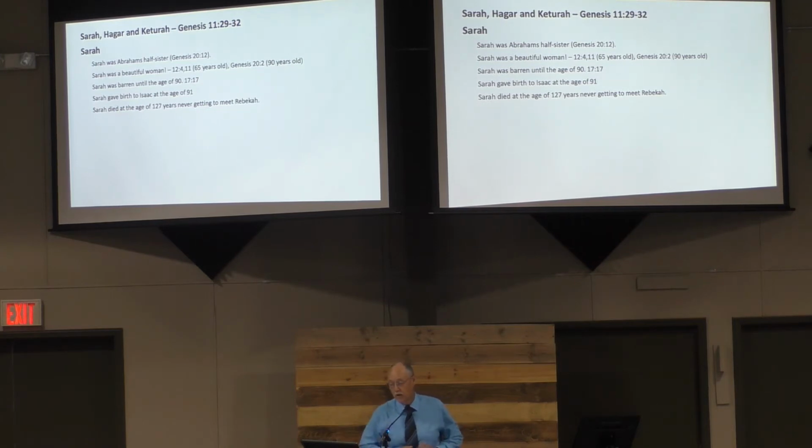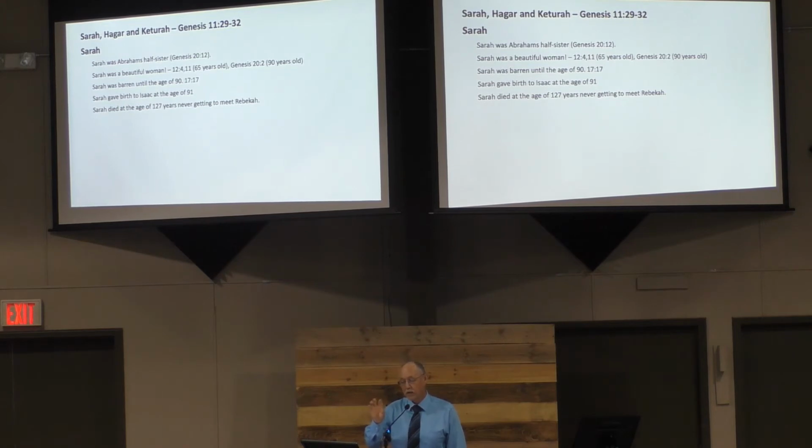All right, point number 3. Sarah was barren until the age of 90. So not only was she barren till the age of 90, by the time she's at 90, she is past childbearing age, Scripture says. So she really remained barren all of her life. She went through the change, and then God miraculously fixes her when she's 90 so that she can have a child.